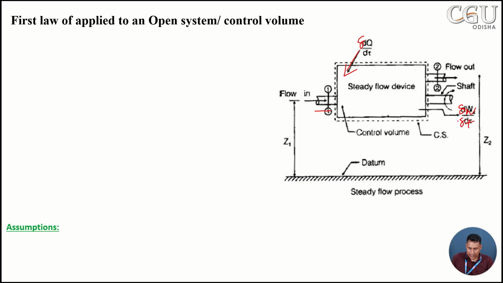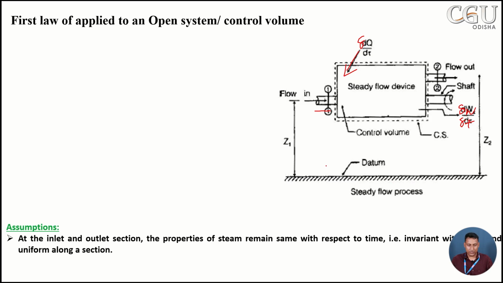So there are two forms of energy entering: one due to the inlet fluid flow, and another due to heat transfer to the system. There is mass leaving the system, due to which some amount of energy leaves, and there is work output from the system, at some height from the datum line. Now we take an assumption that at both inlet and outlet sections the properties are not changing, they are invariant. So the property of the fluid is not changing.